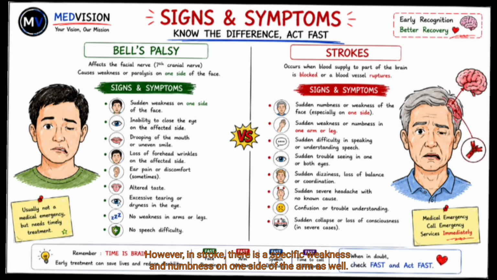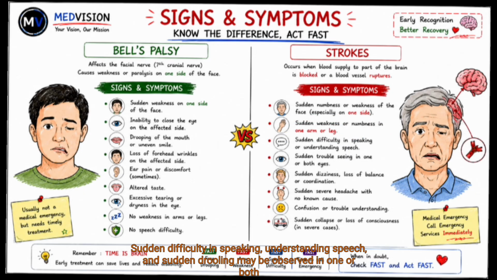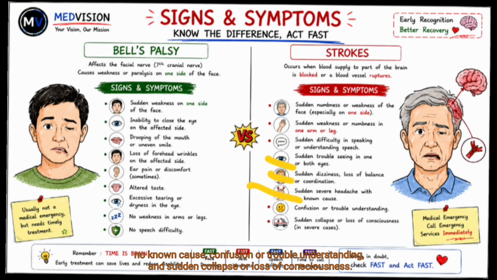But in stroke, sudden weakness and numbness of one side of the arm is also seen, along with sudden difficulty in speaking and understanding speech. Sudden trouble seeing in one or both eyes, and sudden dizziness and loss of balance and coordination. Sudden severe headache with no known cause, confusion or trouble understanding, and sudden collapse or loss of consciousness in severe cases. So these are the signs and symptoms that differentiate Bell's palsy and stroke.